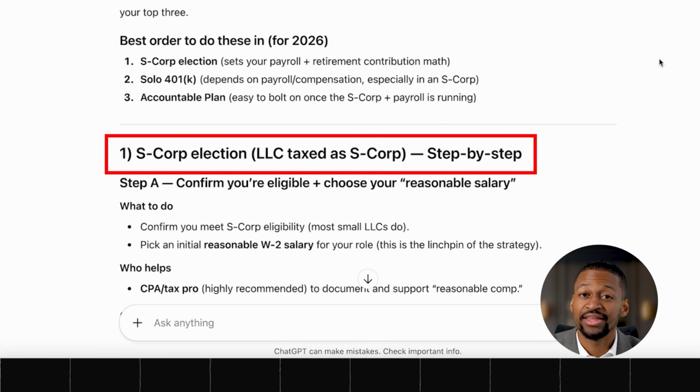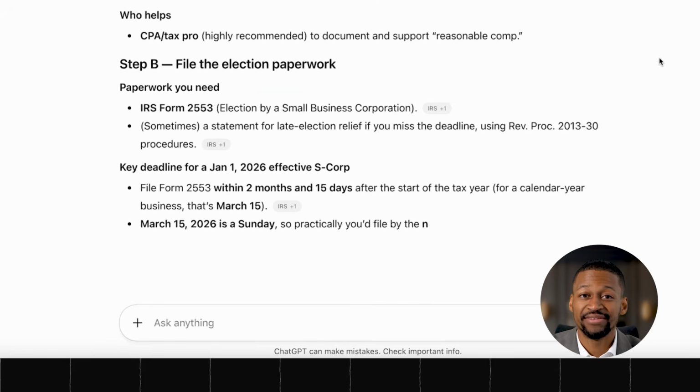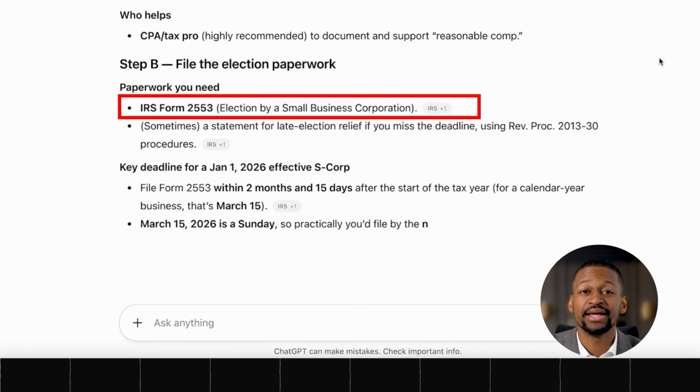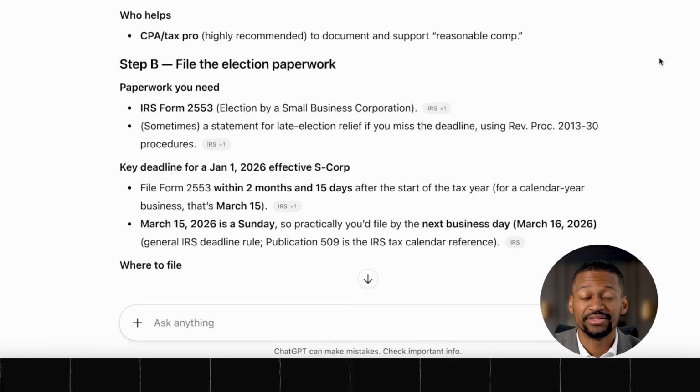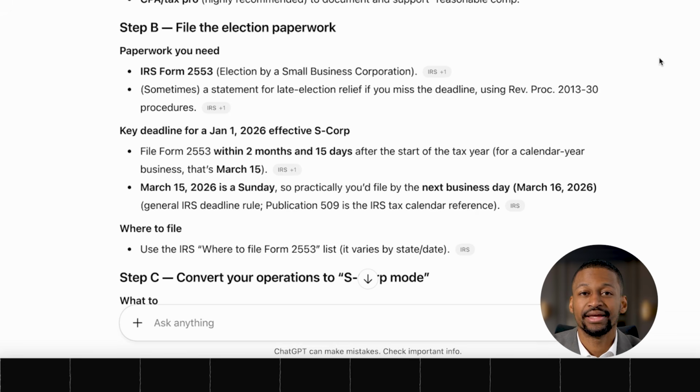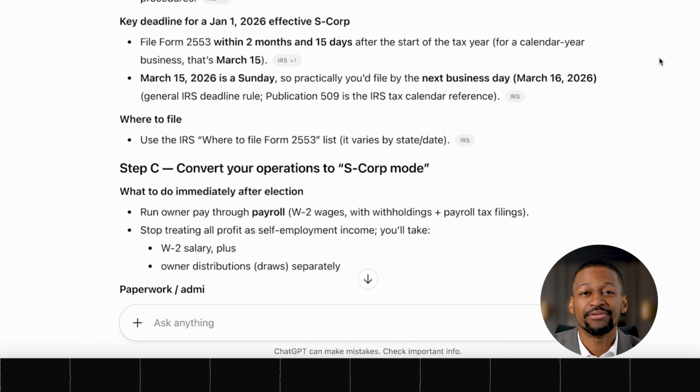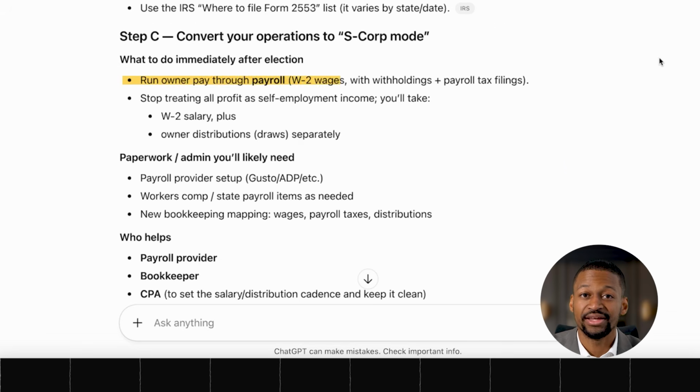For the S corporation election, it tells us exactly what to file, and you need IRS Form 2553. It even tells us the deadline, which is within 2 months and 15 days after the start of the tax year. And for a calendar year business, that means March 15th is your target date. It points out that March 15, 2026 is a Sunday, so you actually have until March 16, 2026 to file without any penalty. It explains that after you elect S Corp status, you need to run owner pay through payroll with W-2 wages, and you stop treating all profit as self-employment income.